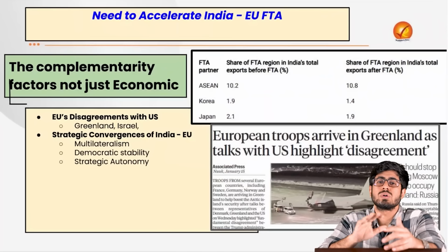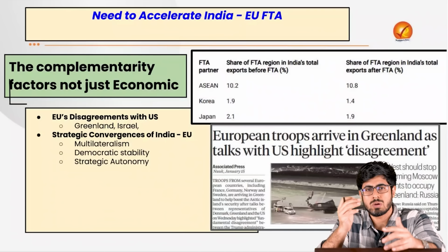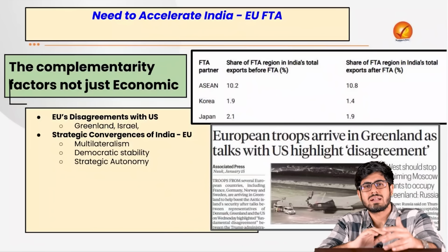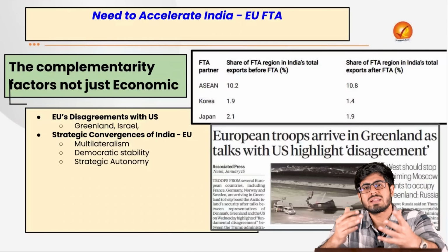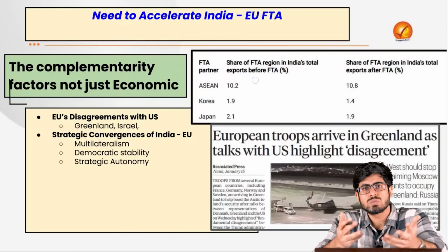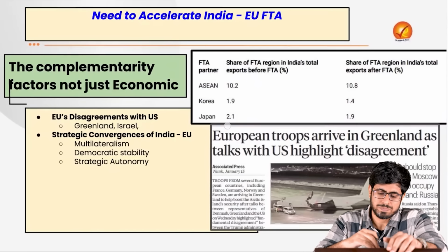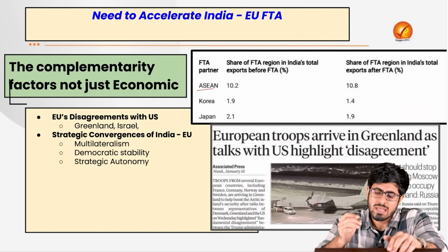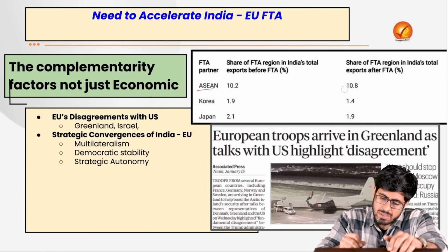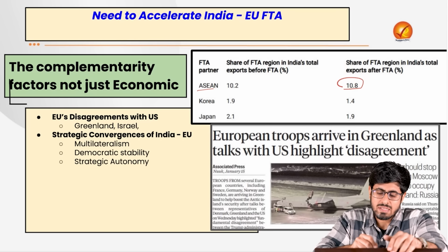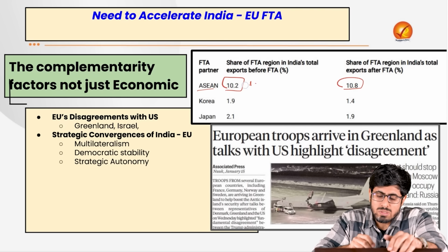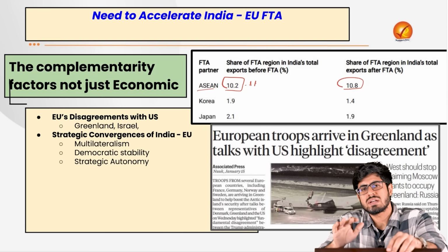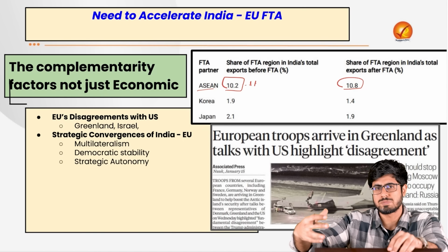It is not just about economics. If we talk about the opinions of various scholars, they say that FTAs do not really create any new form of trade. It just formalizes the trade that has already been happening. It streamlines the regulation process, because they have given us data to showcase that. They say that before the FTA was signed between India and ASEAN, the ratio was 10.8%, and after the FTA the ratio actually declined to 10.2%. Although the decline is very marginal, it shows us that it is not a major change that would happen in the volume of trade that we are expecting.